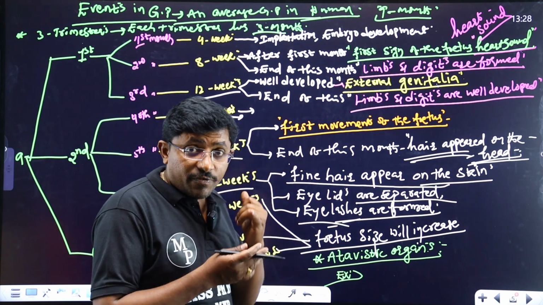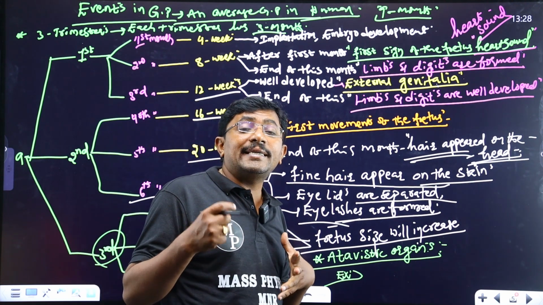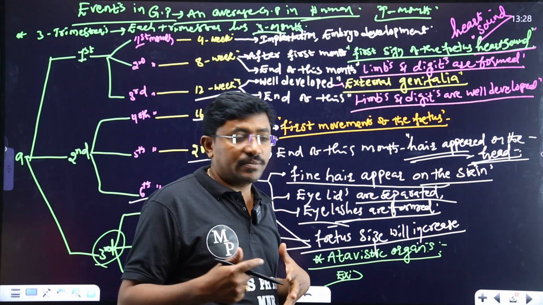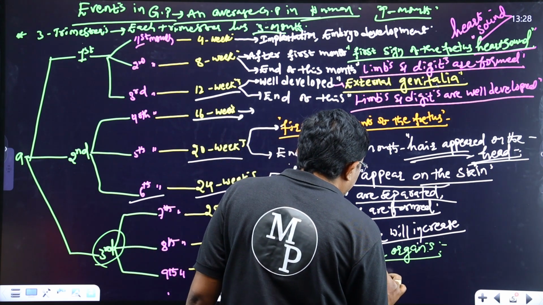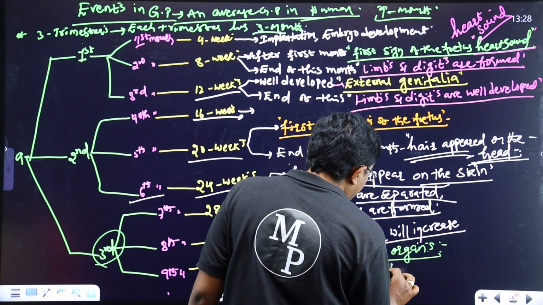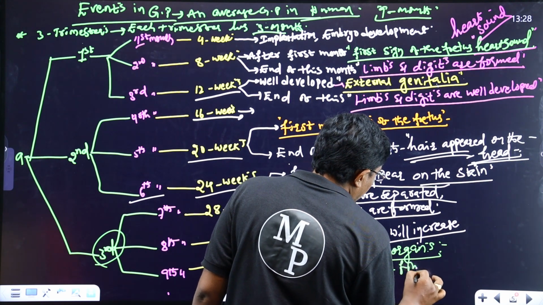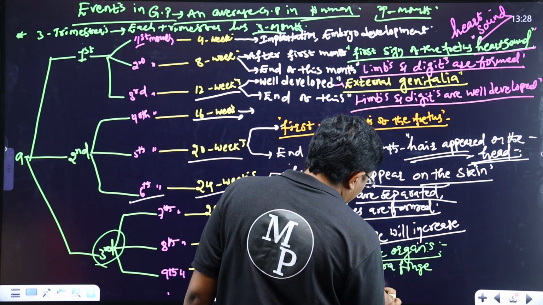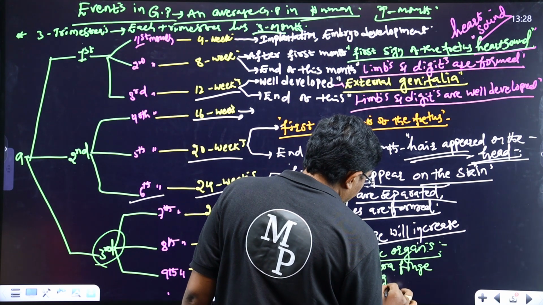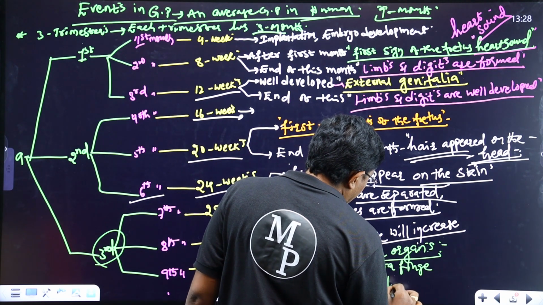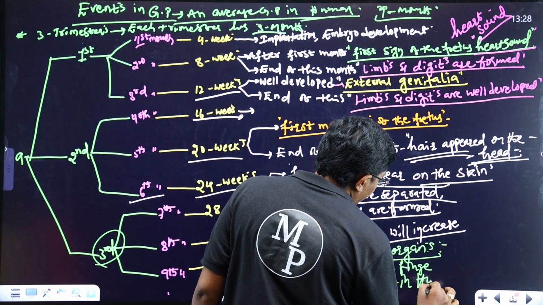These are extra finger and tail appearing in a human being. Extra finger is one. And next, tail in a human being.